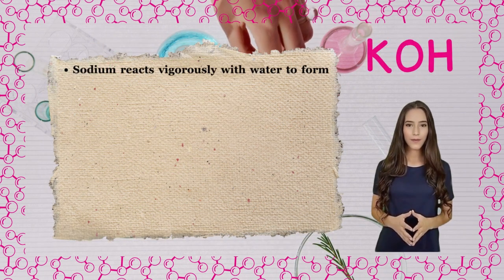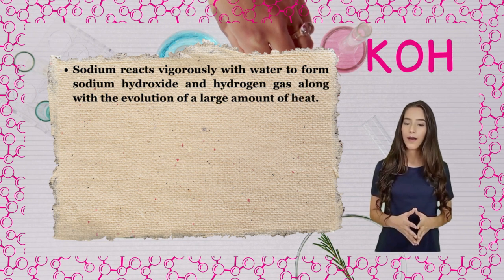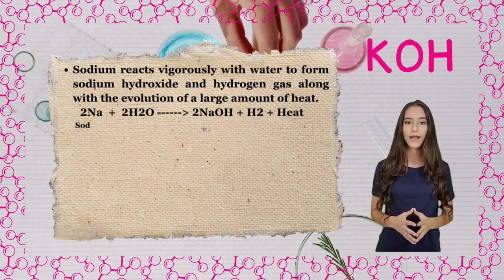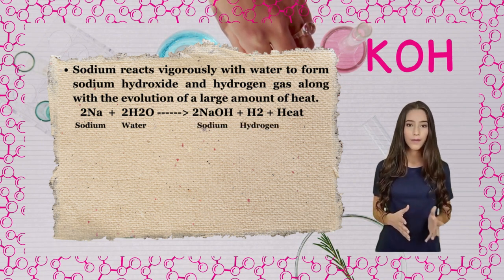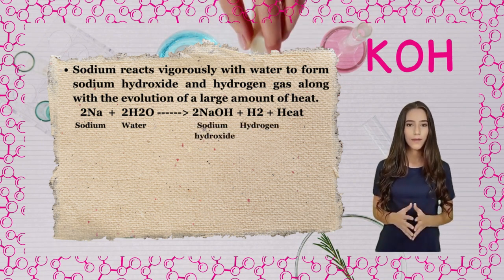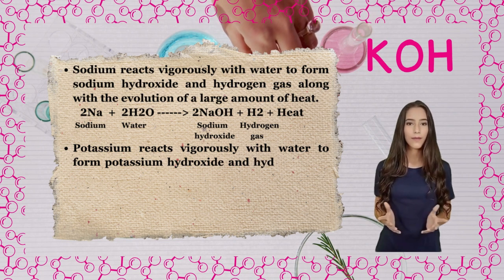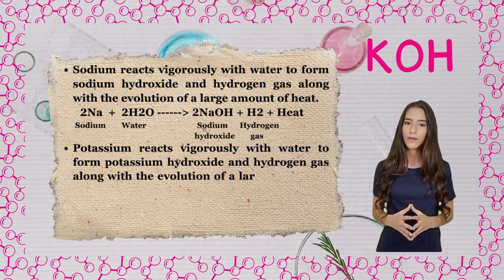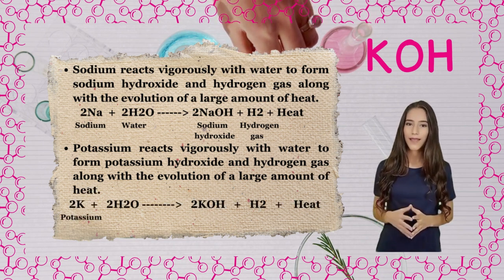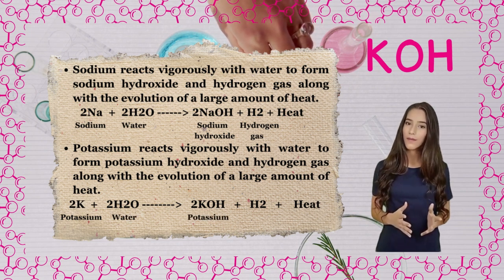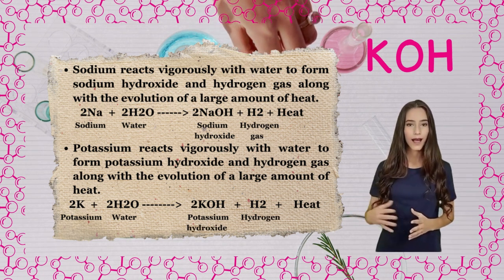Sodium reacts vigorously with water to form sodium hydroxide and hydrogen gas along with the evolution of a large amount of heat. 2Na, sodium, plus 2H2O, water, gives 2NaOH, sodium hydroxide, plus H2, hydrogen gas, plus heat. Potassium reacts vigorously with water to form potassium hydroxide and hydrogen gas along with the evolution of a large amount of heat. 2K, potassium, plus 2H2O, water, gives 2KOH, potassium hydroxide, plus H2, hydrogen gas, plus heat.